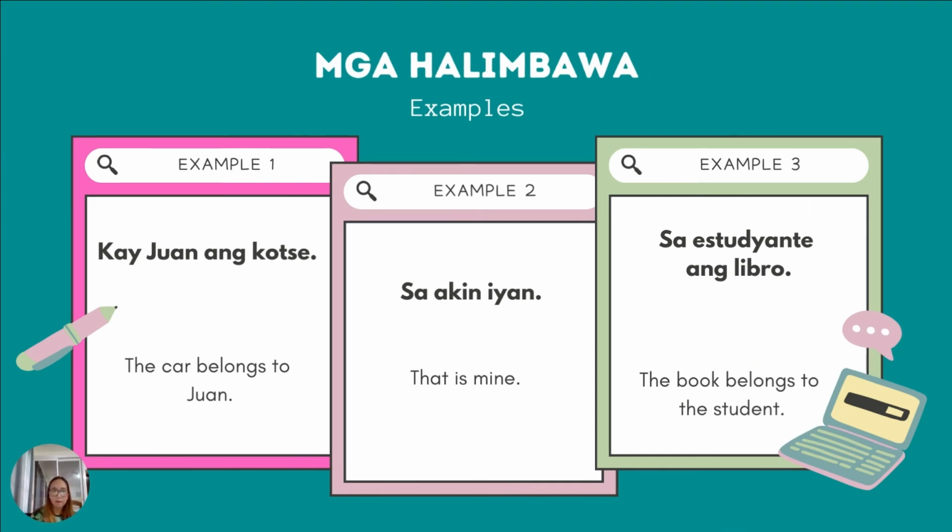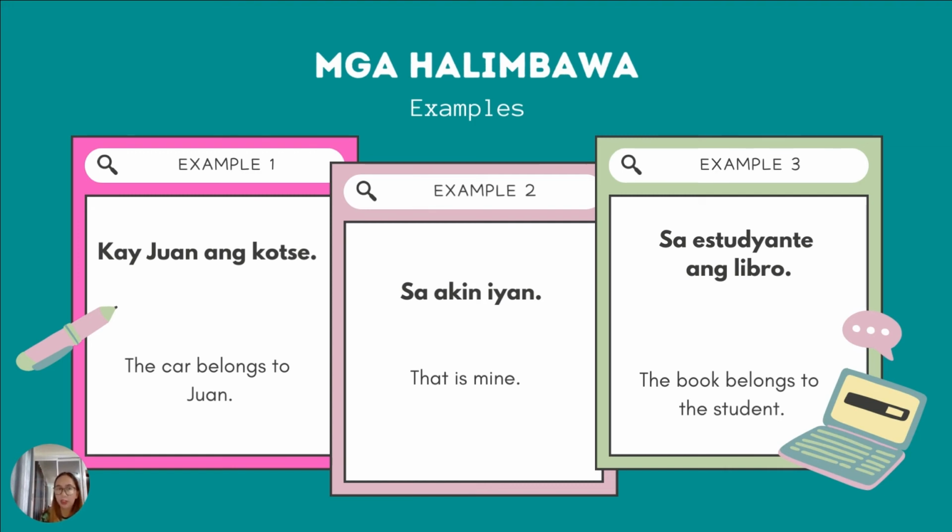So next slide, mga halimbawa. Mga halimbawa in English means examples. So the first example, unang halimbawa: kay Juan ang kotse. Here we're using a person's name, Juan, so we'll be using kay.